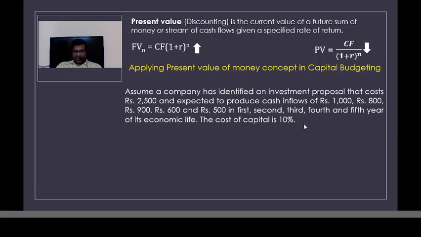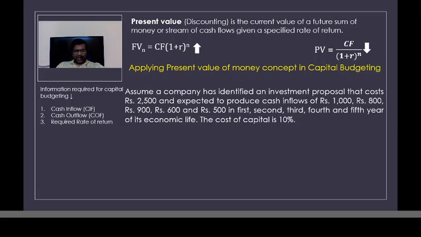This 10% which I would be earning from bank deposit instead of investing in this investment proposal is also known as opportunity cost. So nevertheless, either it is cost of capital or opportunity cost, more or less it's the same, right? So the whole logic is simple.